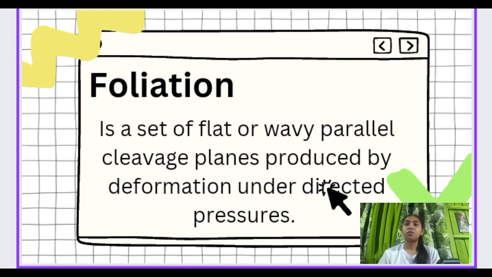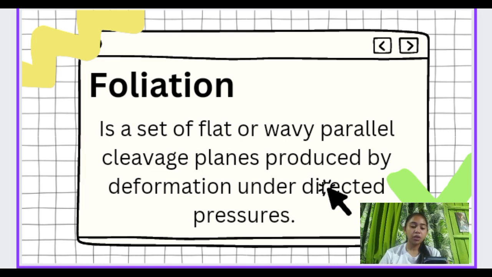It is a set of flat or wavy parallel cleavage planes produced by deformation under directed pressure. Foliation in geology refers to repetitive layering in metamorphic rocks. Each layer can be as thin as a sheet of paper or over a meter in thickness. The word comes from the Latin "folium", meaning leaf, and refers to the sheet-like planar structure.